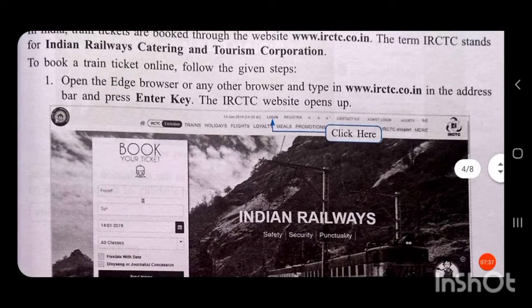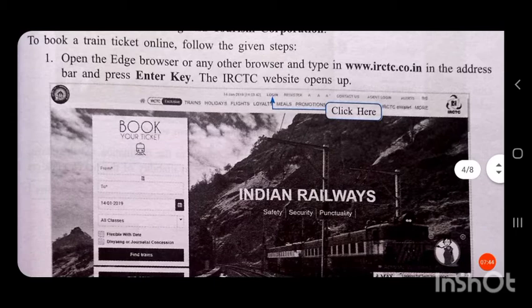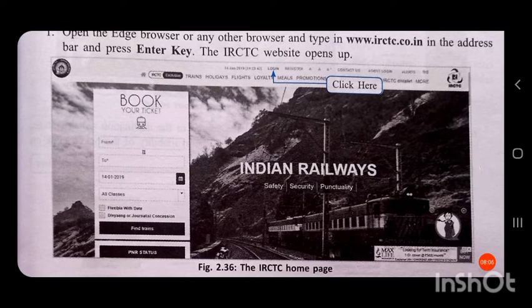To book a train ticket online, the following steps are to be taken. First, open any web browser. Here the Edge browser is opened. Type in the web address www.irctc.co.in in the address bar and press the enter key. The IRCTC website opens up.